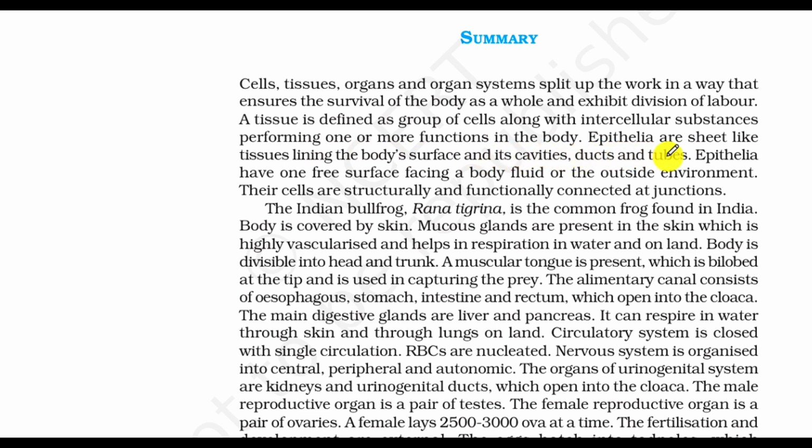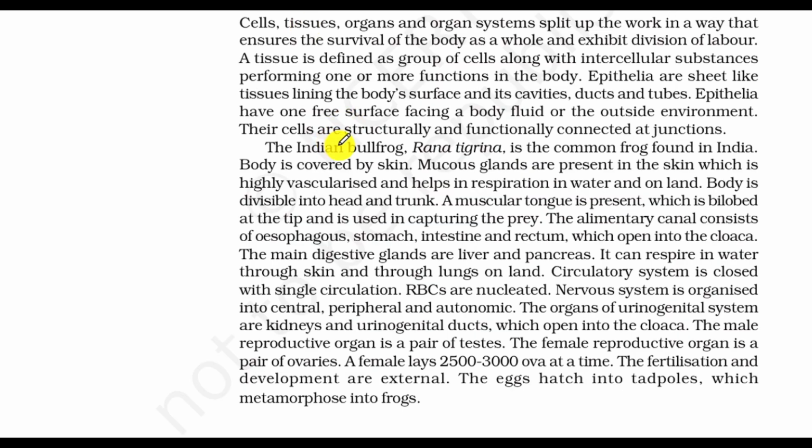Duct and tube epithelia have one free surface facing a body fluid or the outside environment. They are cells and are structurally and functionally connected at junctions. The Indian bullfrog Rana tigrina is the common frog found in India. Body is covered by skin. Mucous glands are present in the skin, which is highly vascularized and helps in respiration in water and on land.